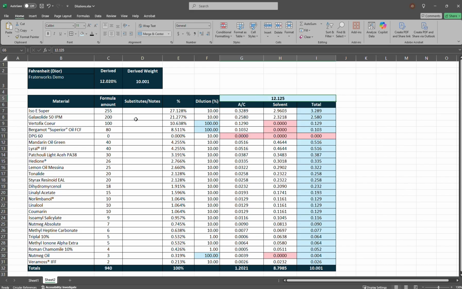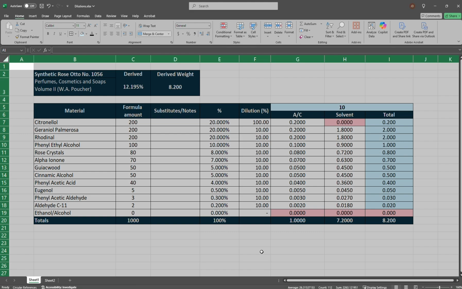So we base our formula on 12.125 grams. We add these three materials neat: the nutmeg, the vertifex coeur, and the bergamot. The Roman chamomile and triptyl are at 1%, and the rest are at 10%. We would get 10 grams at 12%.